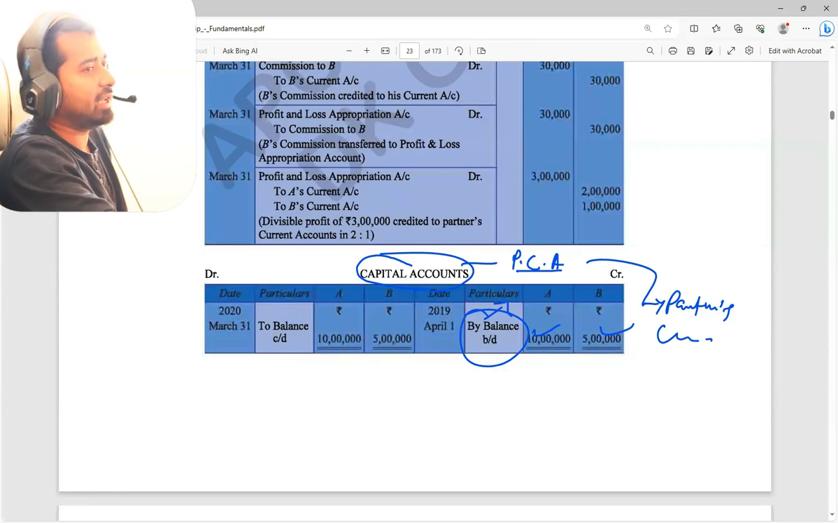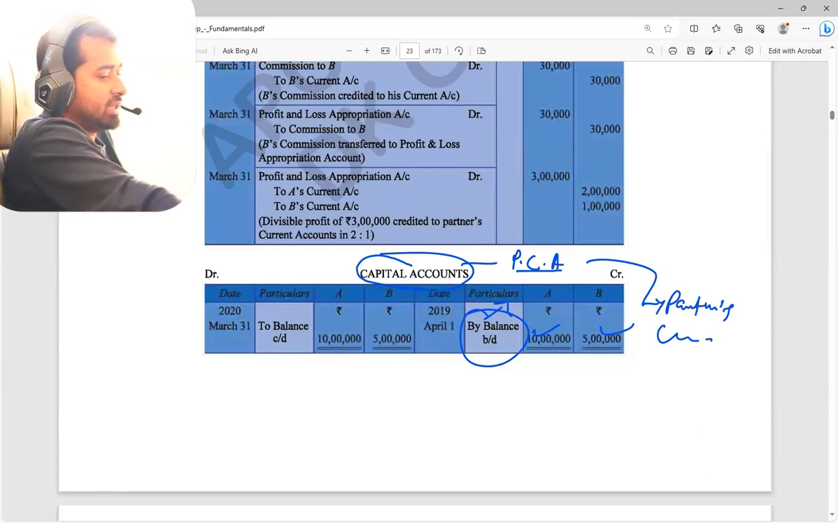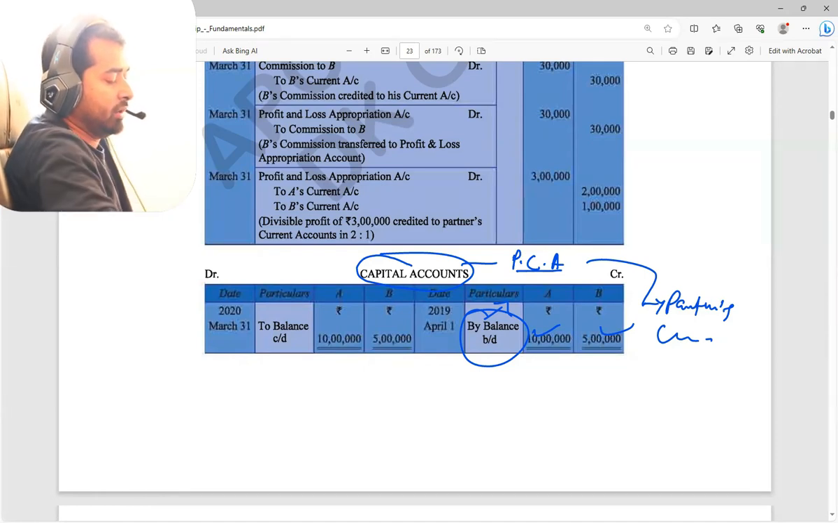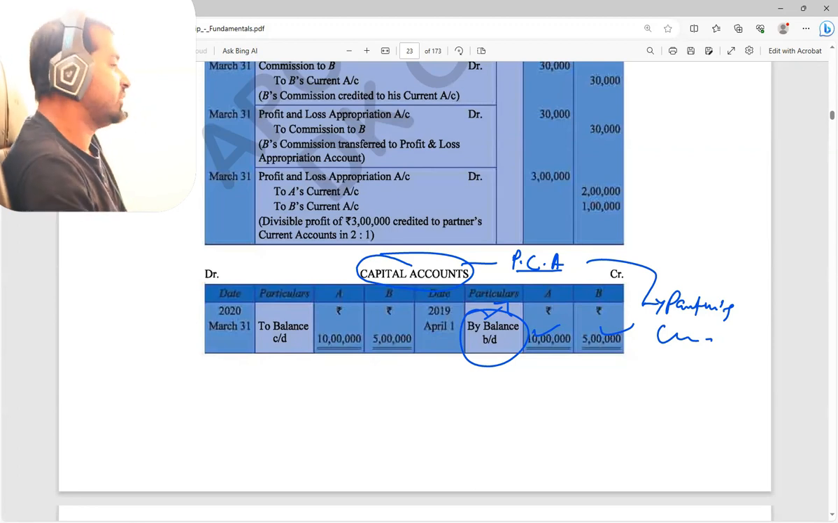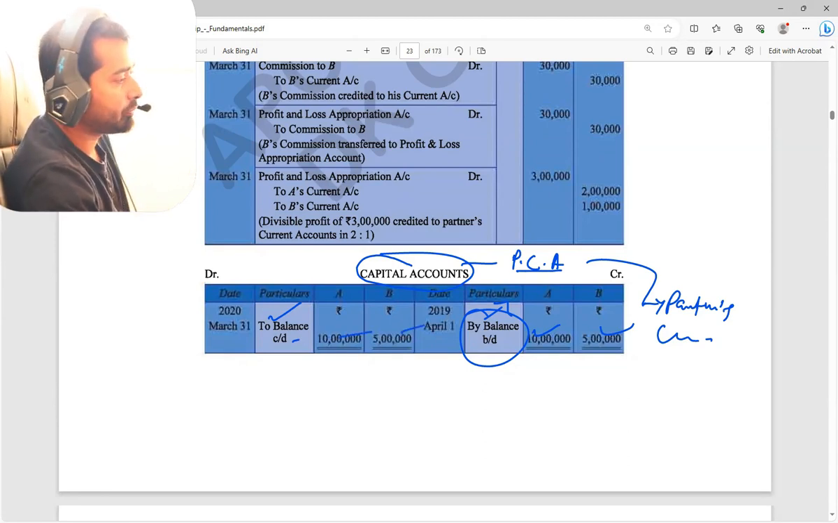If it is the starting year, that means today only it started and this year only I am making this, at that time it will be by bank, because the first introduction of capital will be bank account debit to capital account. But later on it will be carried down, brought down, like that it will go on. Correct? Now, balance brought down 10 lakh rupees, 5 lakh rupees. I am doing the tally. On the opposite side, what? To balance carried down 10 lakh, 5 lakh. Done. Okay, because one side cannot be the only side having money.